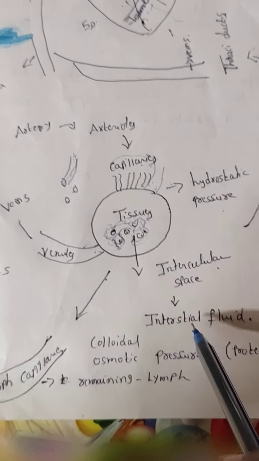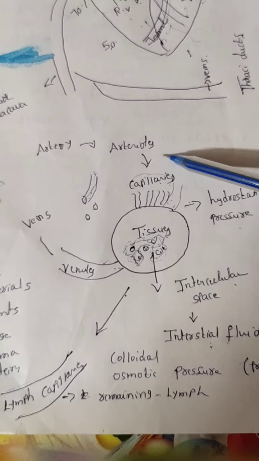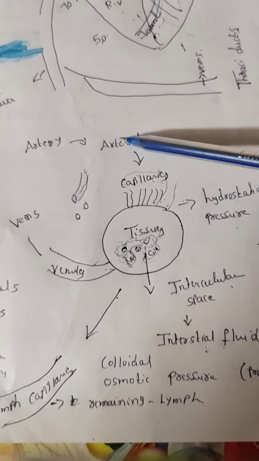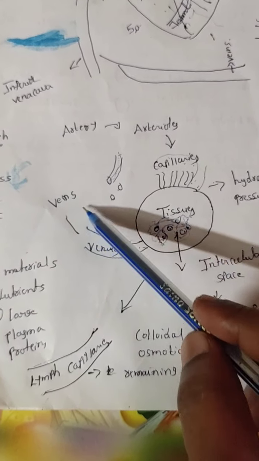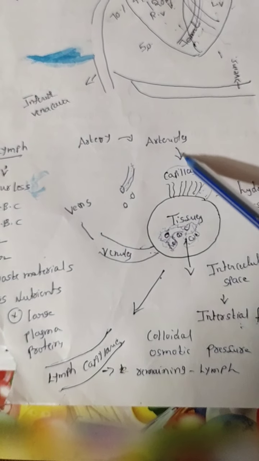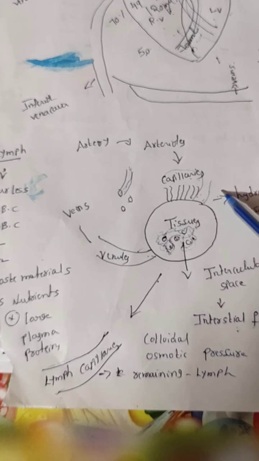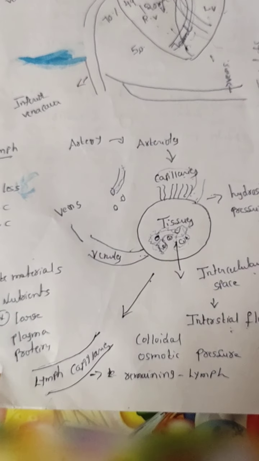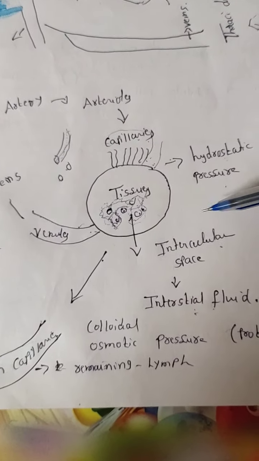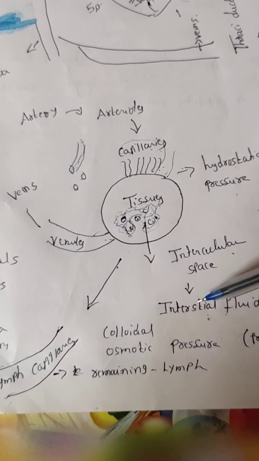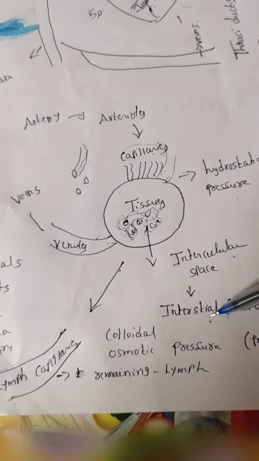For tissues, one side is connected with the arteries and another side is connected with the veins. Arteries carry oxygenated blood, veins carry deoxygenated blood. Now the 10 ml is called interstitial fluid.